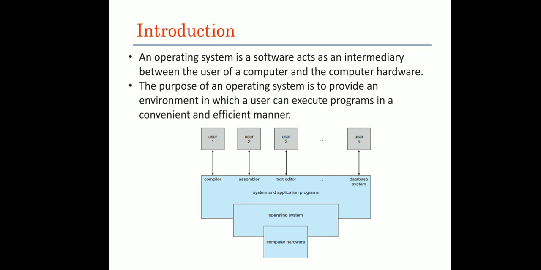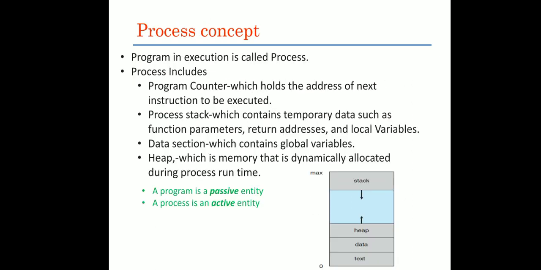If any user wants to give some input to the computer hardware, it has to go through the operating system. And if the computer processes any data and wants to give a result to the user, it has to come from the operating system. So the operating system acts as an intermediary between our computer hardware and the user of the computer.